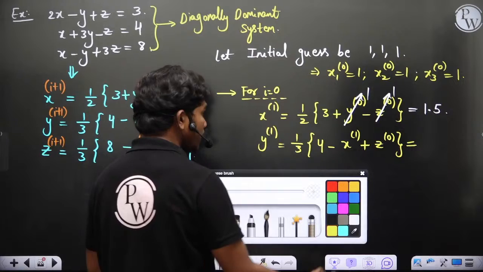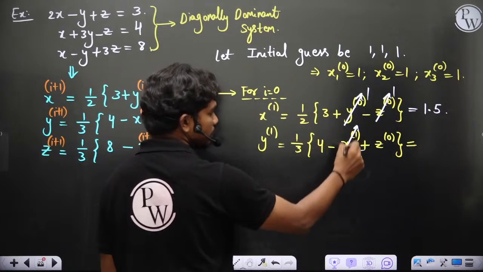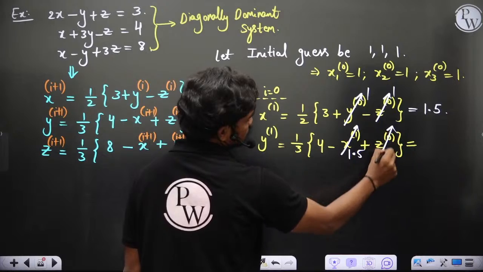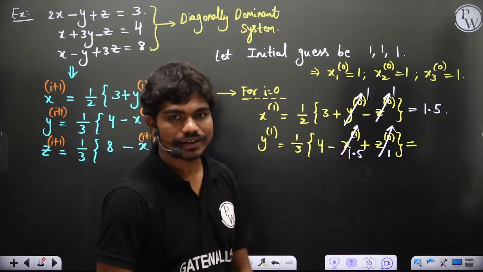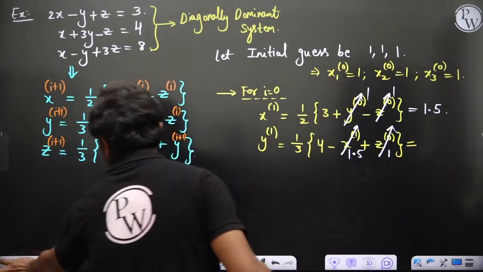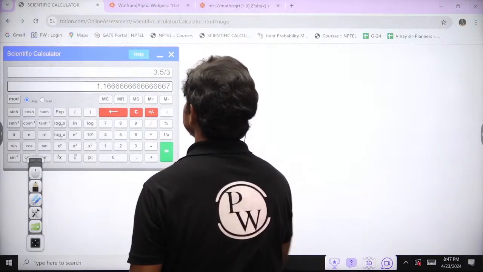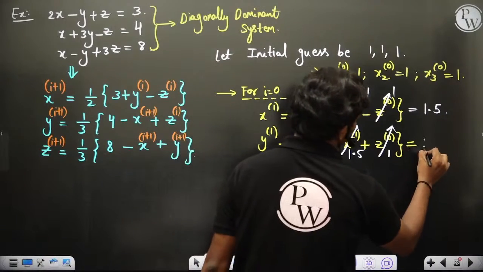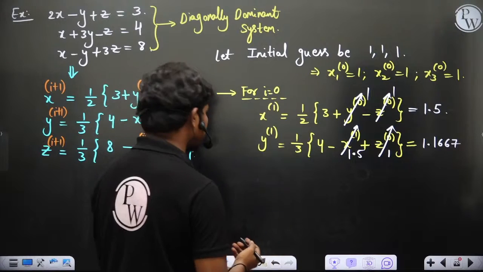Now clearly you can see x1 is 1.5 because we have just calculated it, and z0 is 1 again. So if you simplify this, 4 plus 1 is 5, 5 minus 1.5 is 3.5, 3.5 divided by 3 is 1.1667. Let's say we are rounding to 4 decimals.